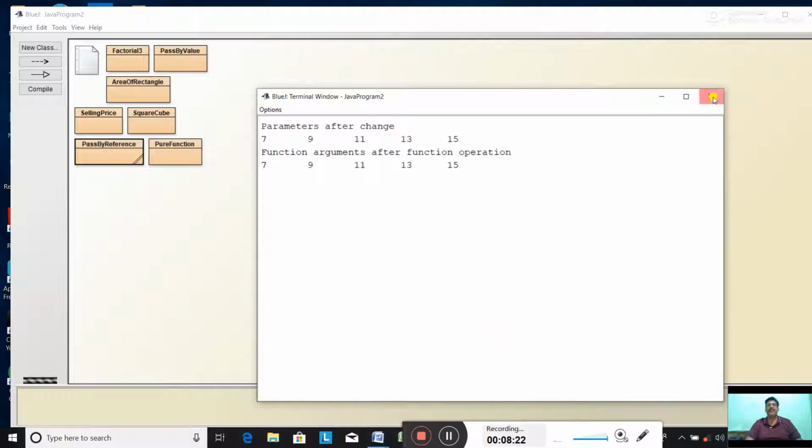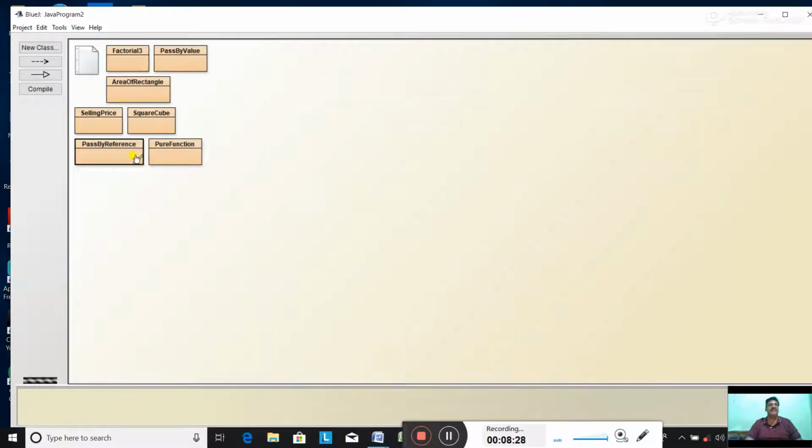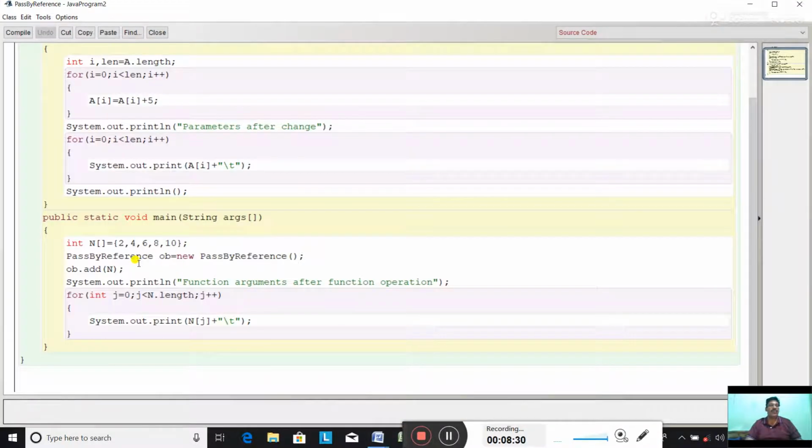And if we print the original array, now let us write one more loop to print the array n here. Let us see.